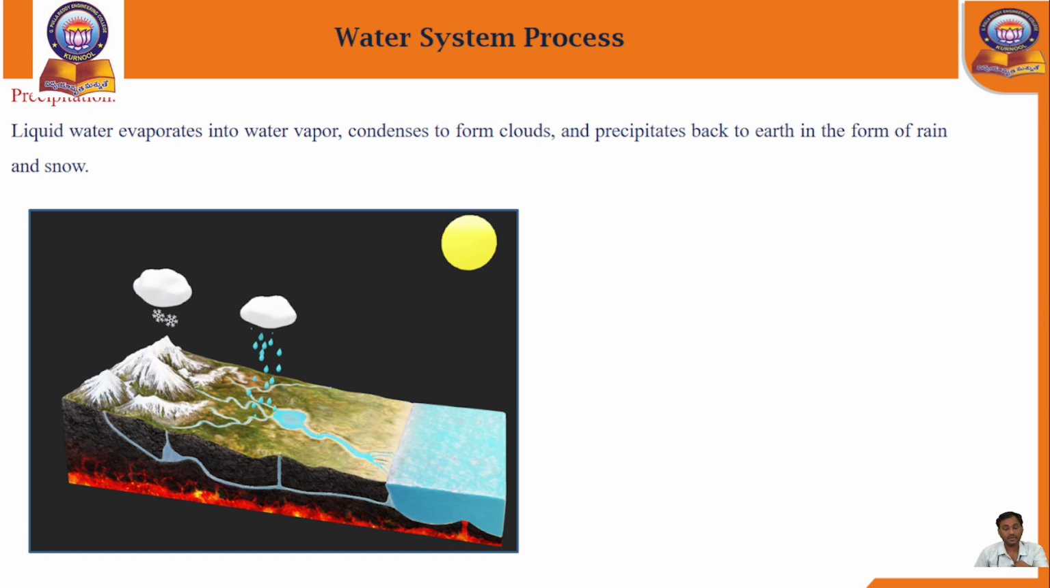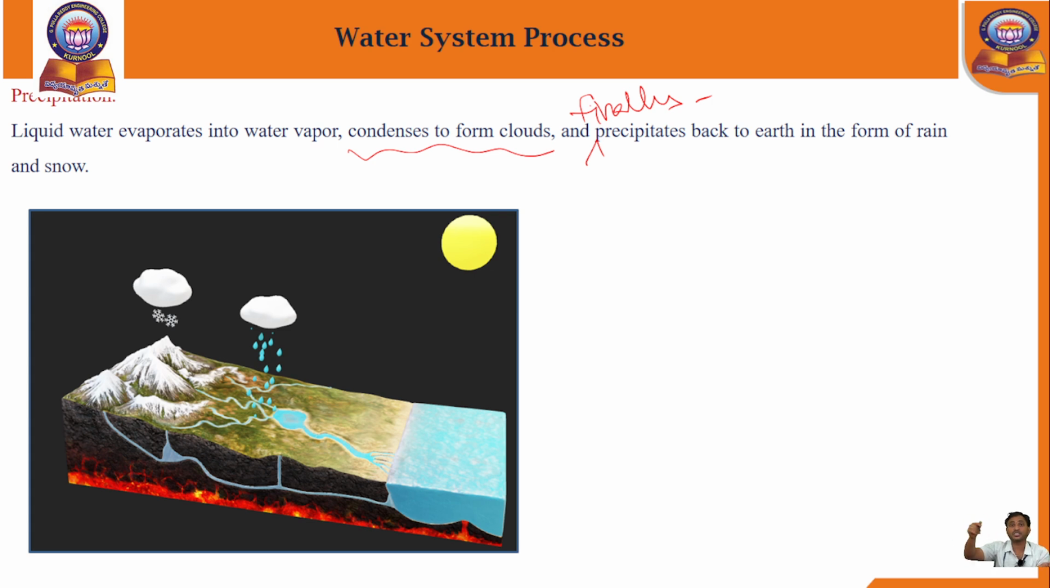So the liquid water evaporates into water vapor, then condenses to form the clouds, and finally it precipitates back to the earth's surface in the form of rain and snow. So precipitation comes after the completion of the condensation process of water. How is it going to happen? First, liquid state to gaseous state. Again, this is what we call the evaporation stage. In the condensation process, it is gaseous state to liquid state.